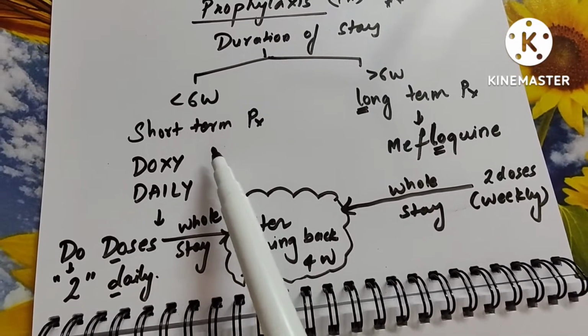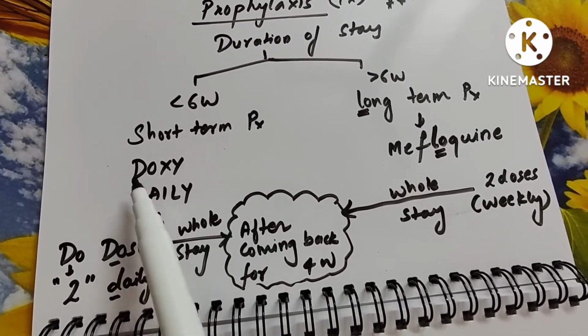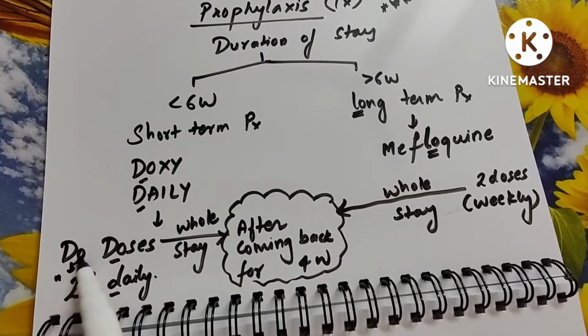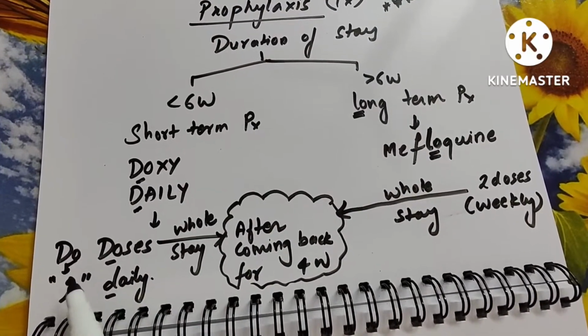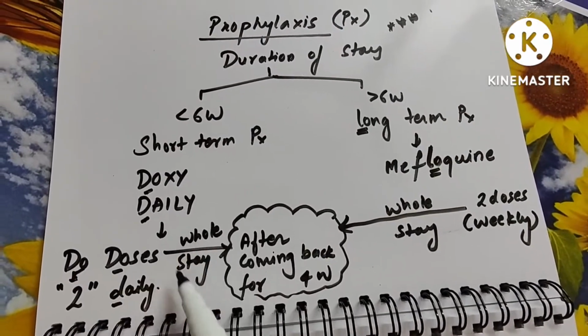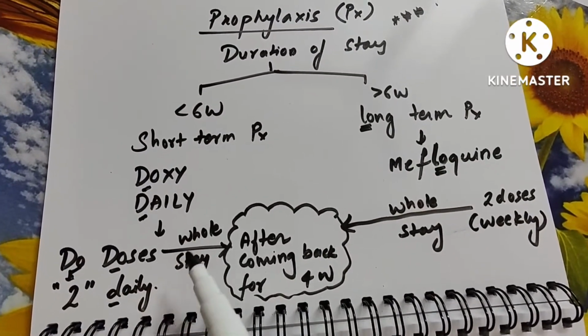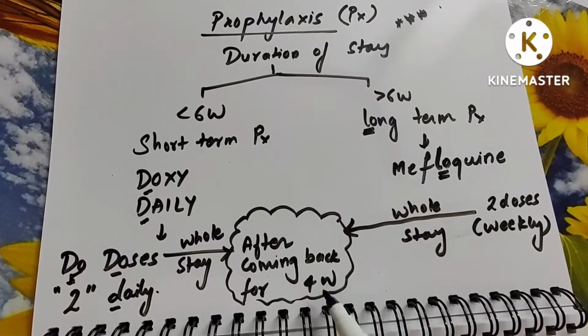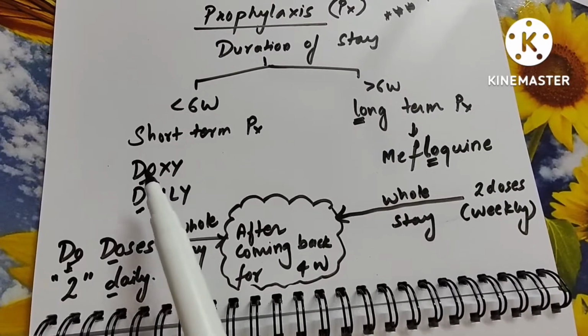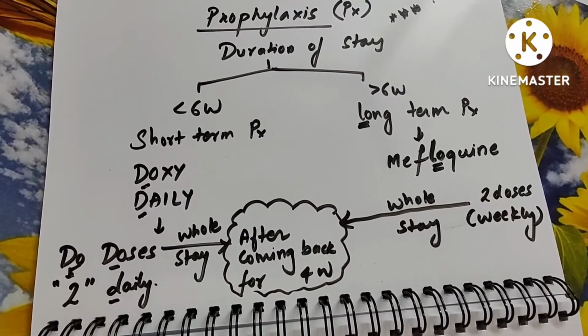For short-term prophylaxis, everything is about D, okay. So doxycycline, daily doses. There are "do" doses, do meaning 2 in Hindi, right? So 2 doses, daily doses, and for the whole stay you should continue doxycycline, and after returning also, for 4 weeks, daily you have to give doxycycline. So that is the treatment. All D's: doxycycline, daily, do doses.